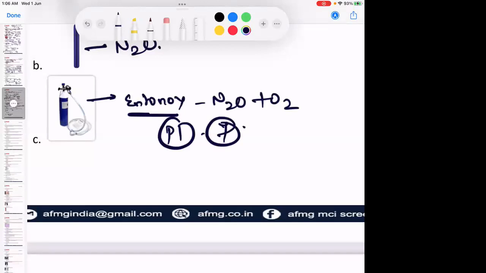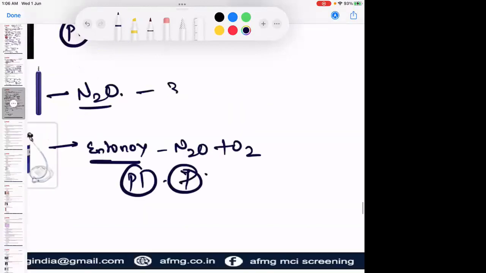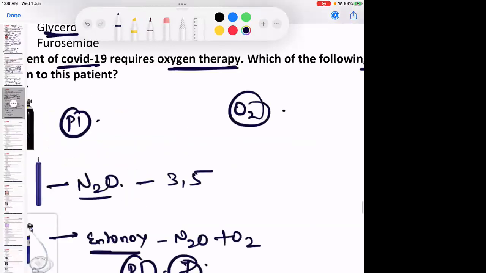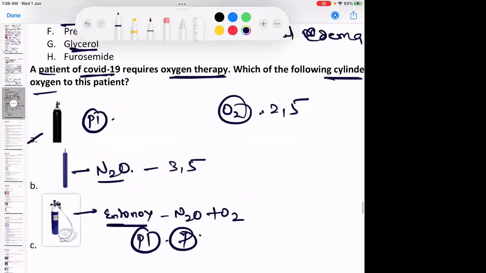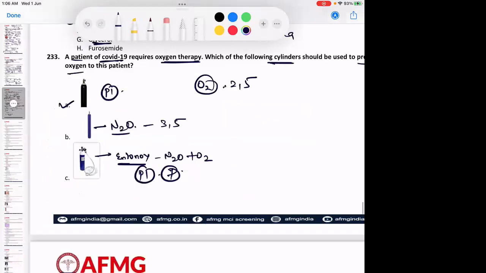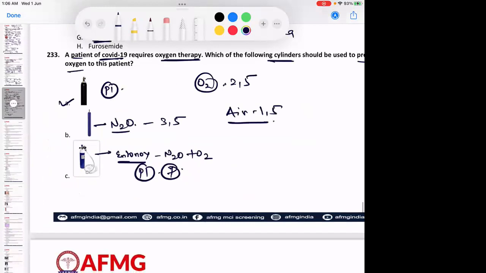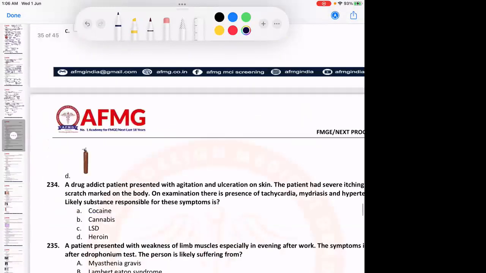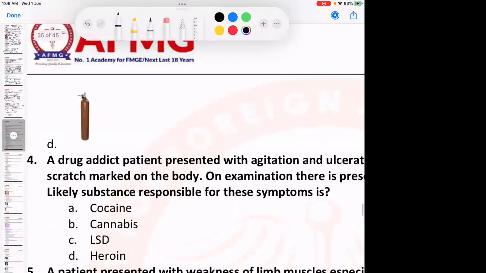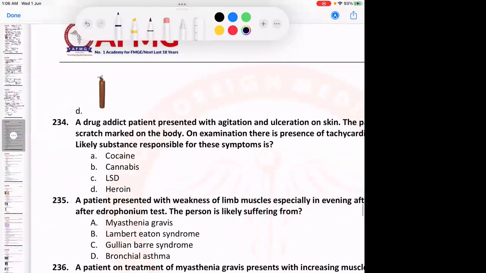Very good. Nitrous oxide ka pin index kitna hota hai? 3.5. Nitrous oxide ka pin index hota hai 3.5. Oxygen ka pin index hota hai 2.5. Air ka pin index hota hai 1.5. Okay. Yeah, orange hi lag raha hai. So a brown cylinder is for helium, and an orange cylinder is usually for cyclopropane. No issues with this.